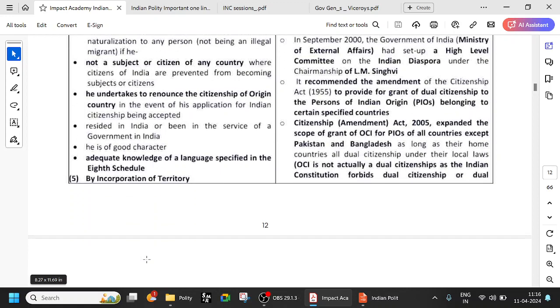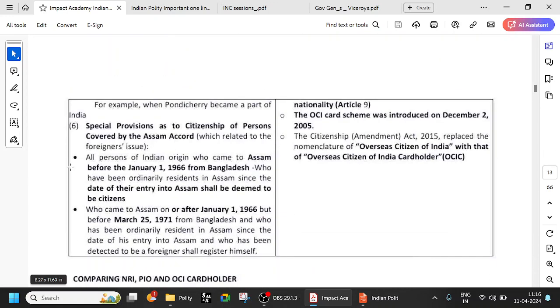By incorporation of territory. For example, when Pondicherry became part of India, then all the people residing in Pondicherry also became citizens.